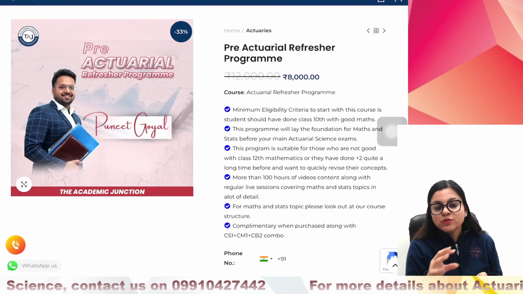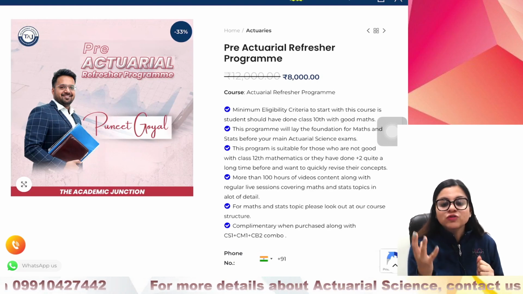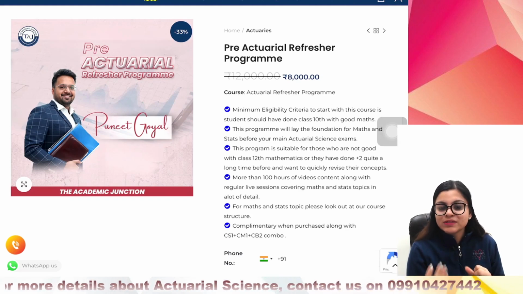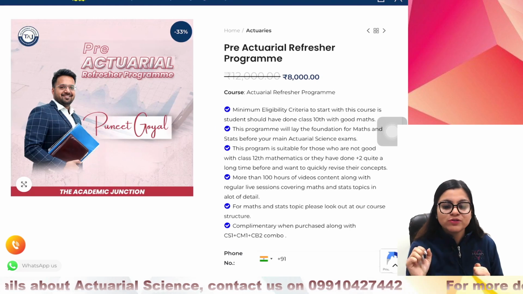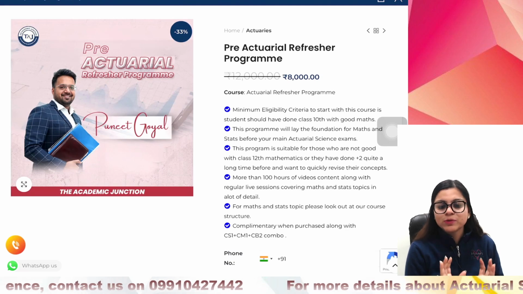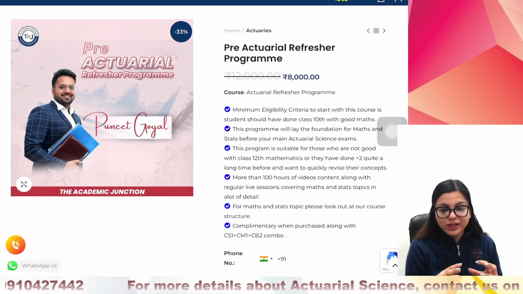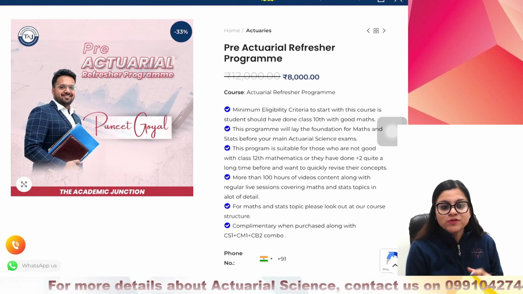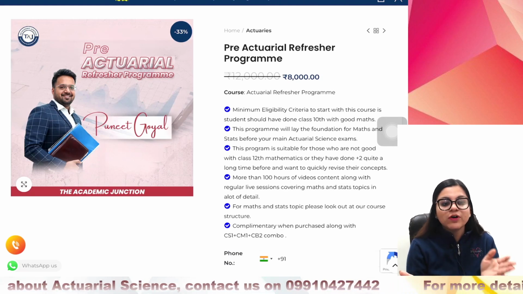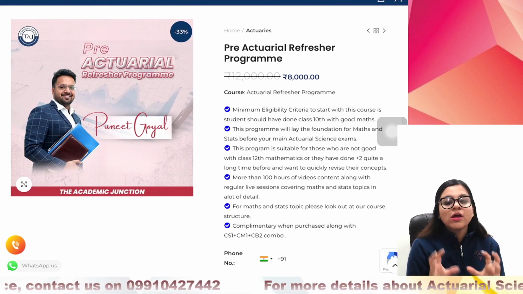Basically this course takes you through all the basics of maths and stats that we do in class 12, which are required for your actuarial main exams, CS1 and CM1. So this course prepares you for that. You can directly choose CS1 and CM1 if you feel that you are well versed with the concepts of maths and stats. But if you feel that you want to revise the concepts first, or you are currently in class 11 and instead of directly going for CS1 or CM1, you first want to understand the basics, you can take this course.